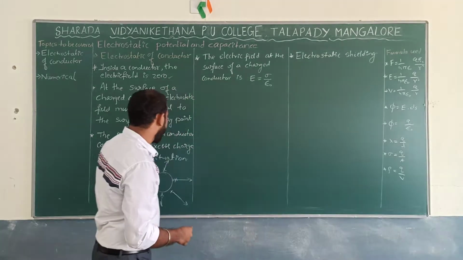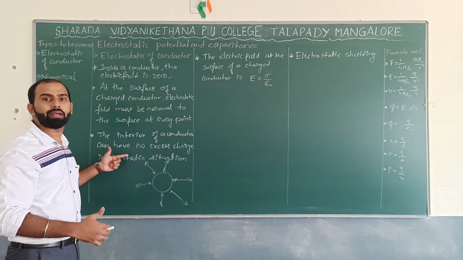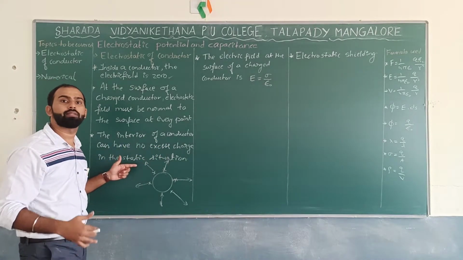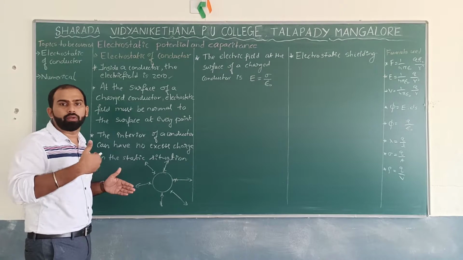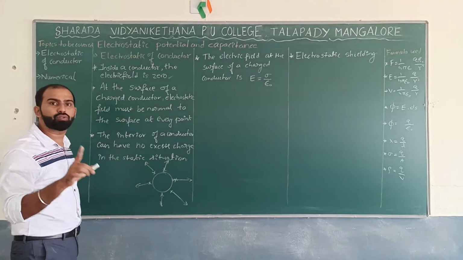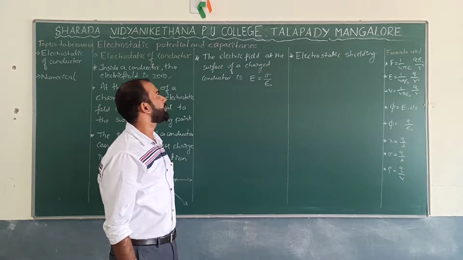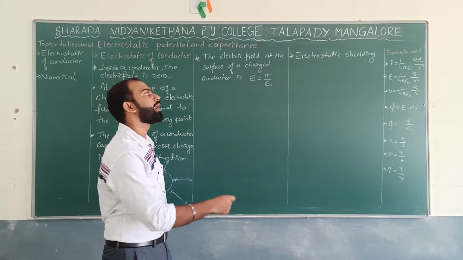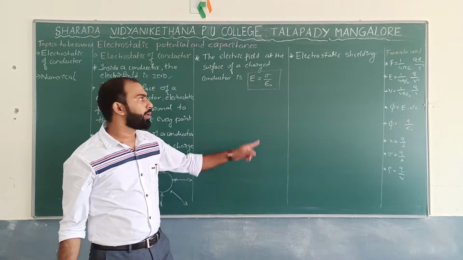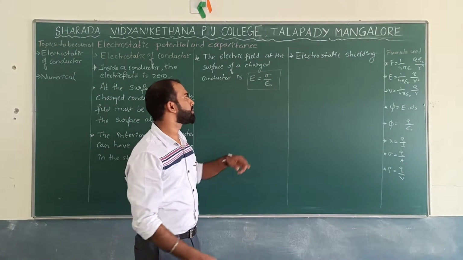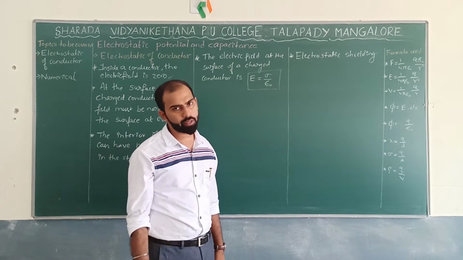Hope you got it. Next point, if I see, the interior of the conductor has no excess charge carriers in a static situation. We cannot find any charges inside the conductor over here. So that's why this is also a valid point. We will move on to the next point, that is, electric field at the surface of a charged conductor is E = sigma by epsilon naught, and you are supposed to prove this. How can we prove this? Where E is electric field and sigma deals with